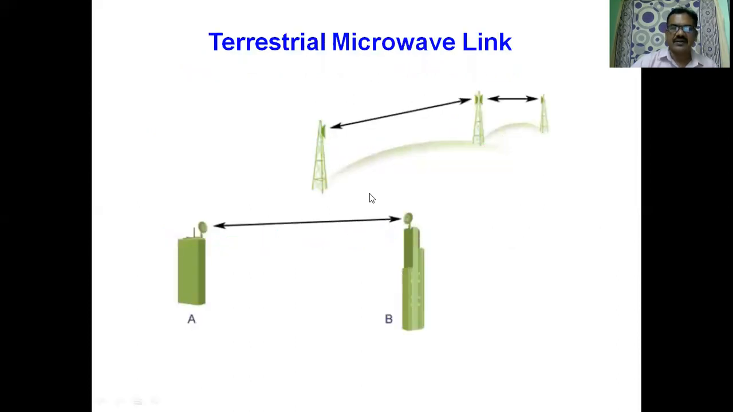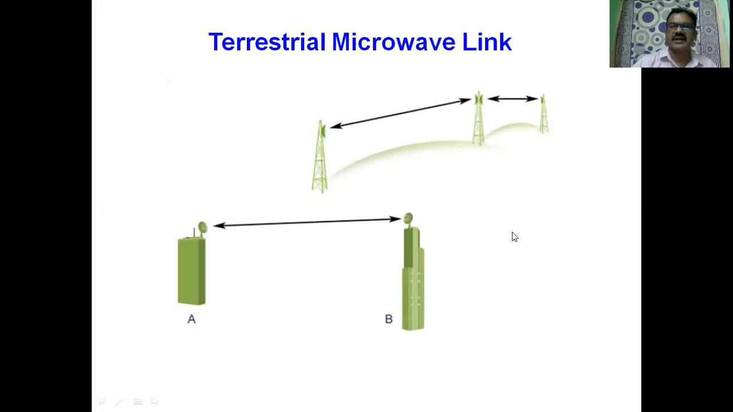This is a terrestrial microwave link. We have a point-to-point communication link from station A to station B. If the distance is below 50 kilometers, there is no need of a repeater in between. If the distance is above 50 kilometers, then we require a repeater for every 50 kilometers, and the signal will be propagated from the transmitting Earth station to the receiving Earth station through the relay stations provided every 50 kilometers.